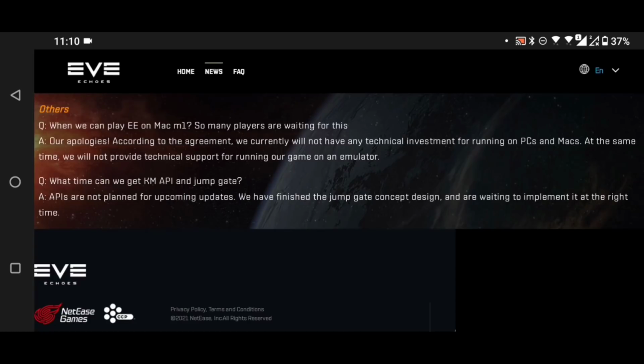There is already so much difficulty involved in developing for mobile because of the various different types of architecture, different devices, different screens, just so many different things to change on a mobile that you just don't have on other platforms. I really can't go into it, but seriously, look up the difficulties of mobile development. Developing a mobile game is much harder than developing for any other platform. And I think adding in emulators and adding in M1 support and all that, it's extra development, extra testing, extra fixing and all this kind of thing.